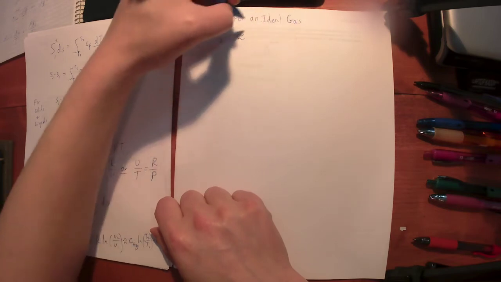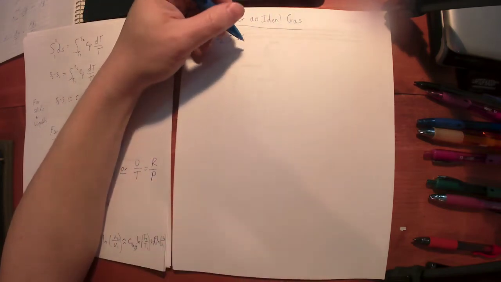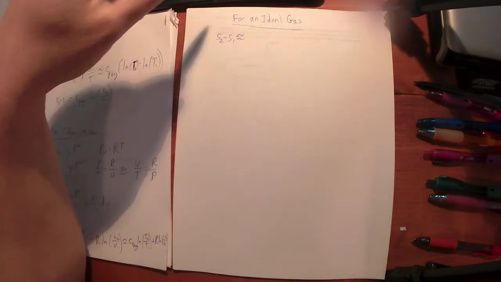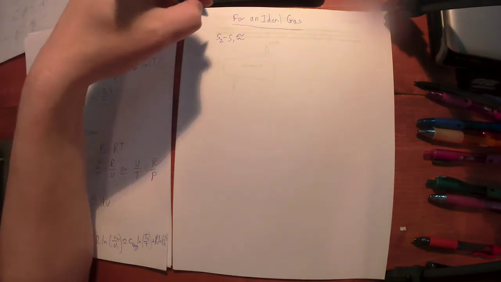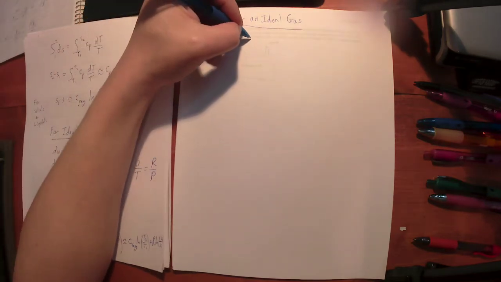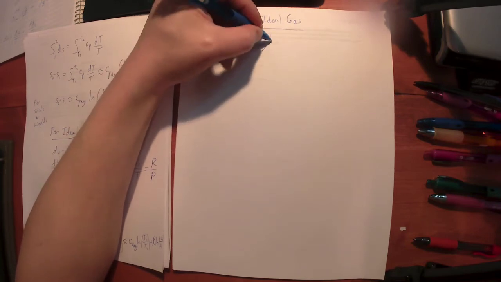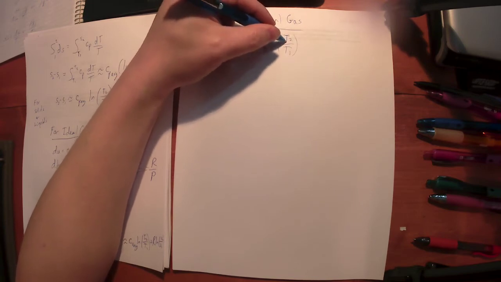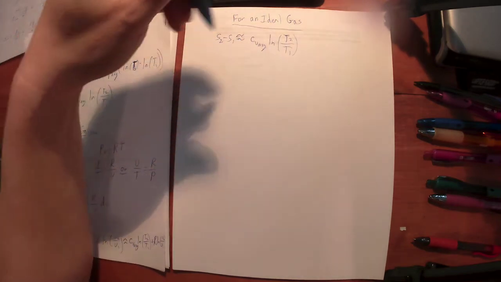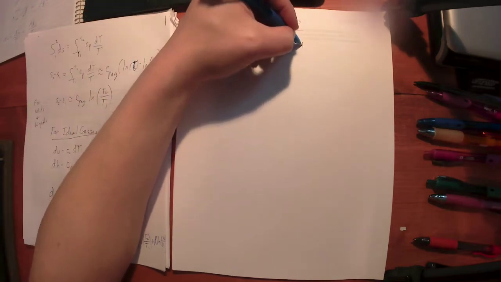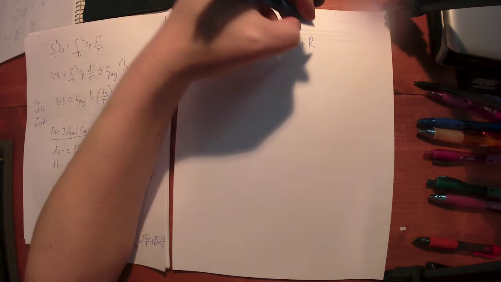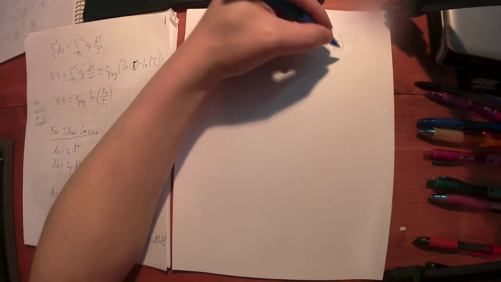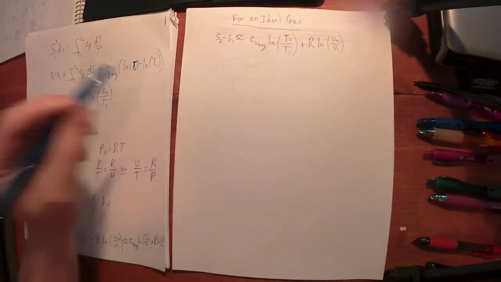Do not do this for R134 unless you just know it's vapor in both states, which is a really terrible assumption most of the time. So if it's air, oxygen, nitrogen, something like that, we can assume those are ideal gases. So delta S is approximately equal to C sub V at the average temperature times the natural log of the ratio of absolute temperatures, T2 over T1. Use Kelvin or Rankine here. Do not use Celsius or Fahrenheit. Plus this other quantity, the gas constant, times the natural log of specific volume 2 over specific volume 1. Okay?